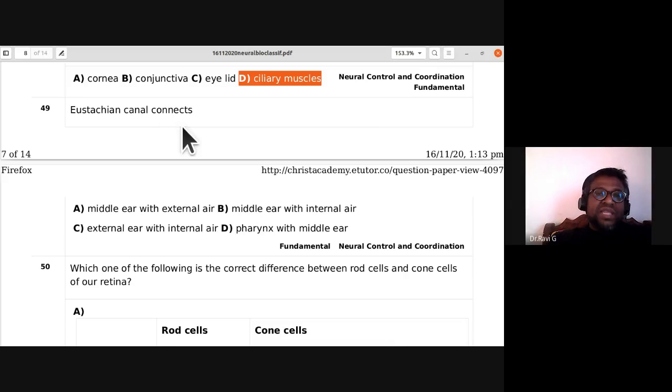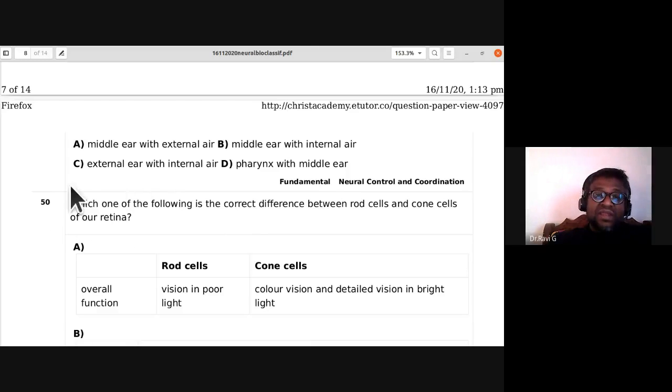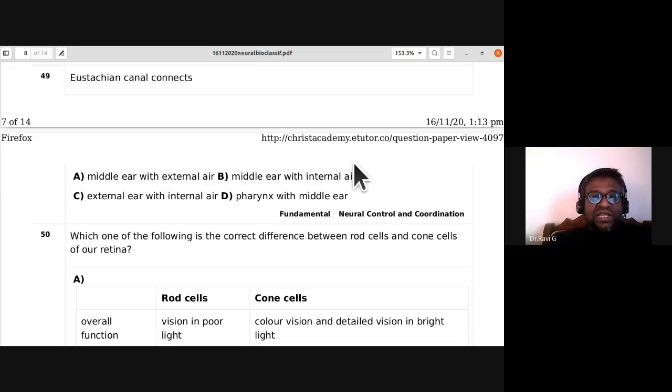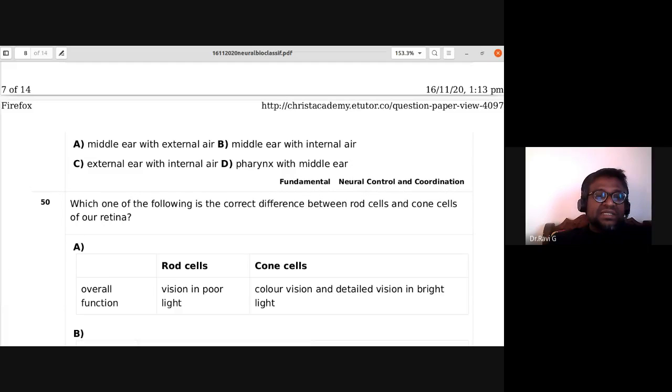So eustachian canal connects middle ear with external ear, or is it middle ear with internal ear, external ear with internal ear, pharynx with middle ear? So the eustachian canal connects... So the 49th question, the answer is D, pharynx with middle ear.